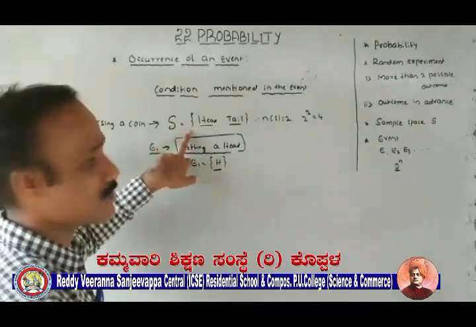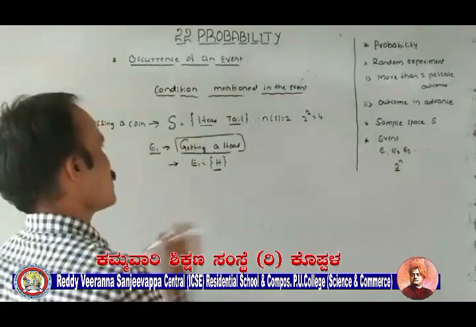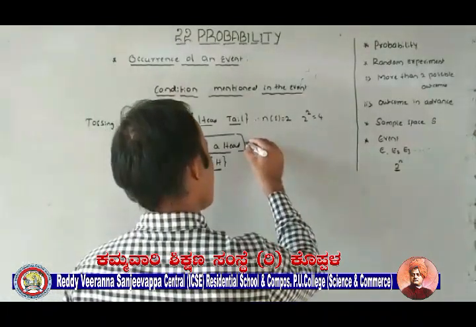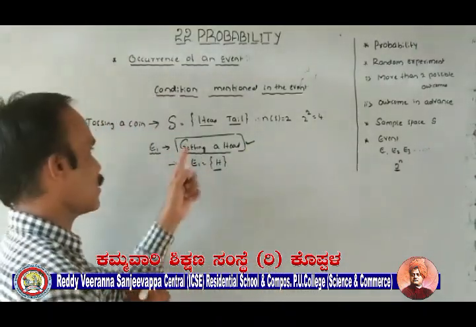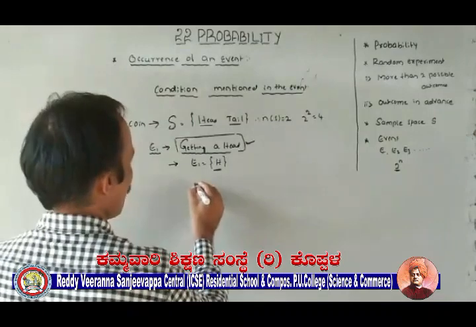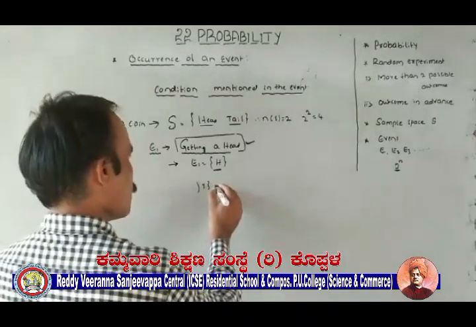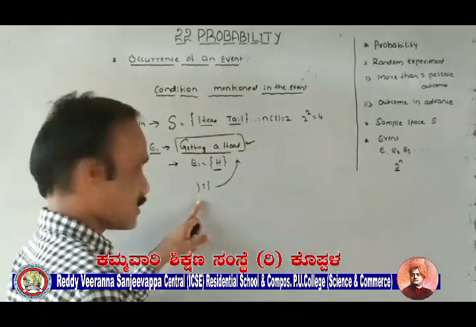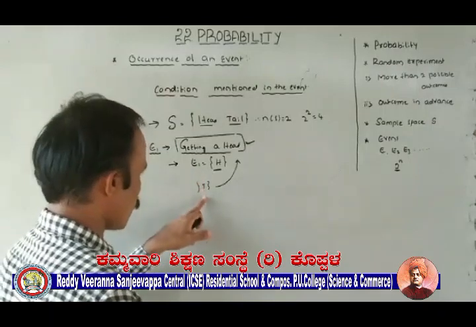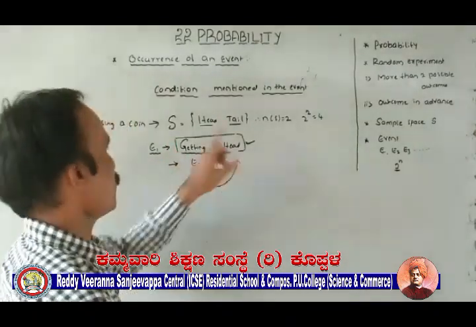Now from this sample space, what possible outcome satisfies the condition mentioned, that is only head? Suppose I write T. Is this following the condition getting head?